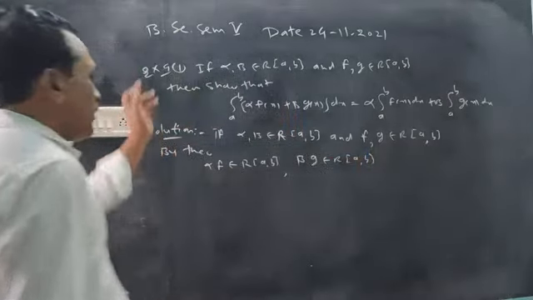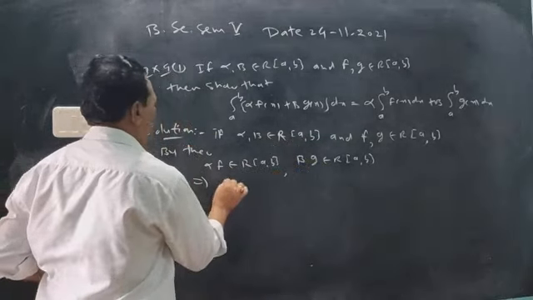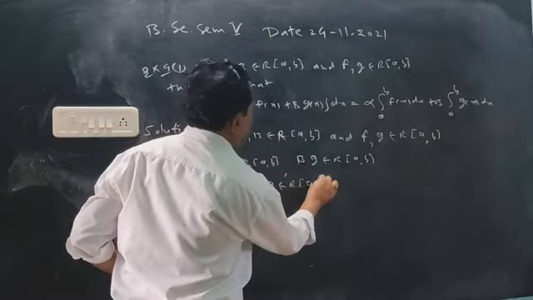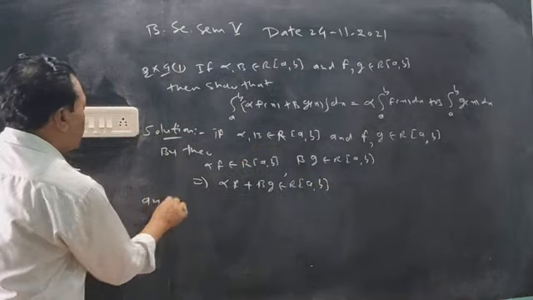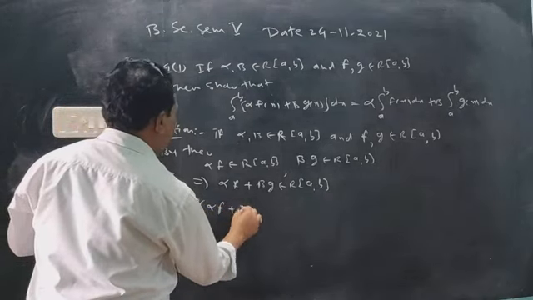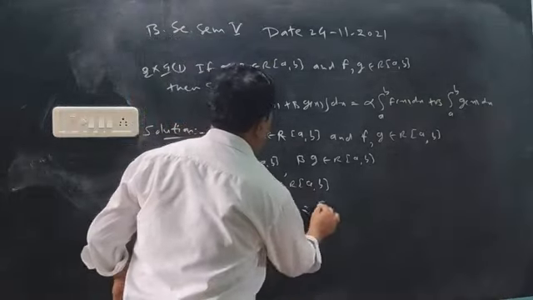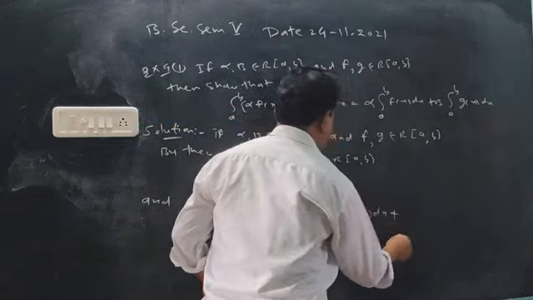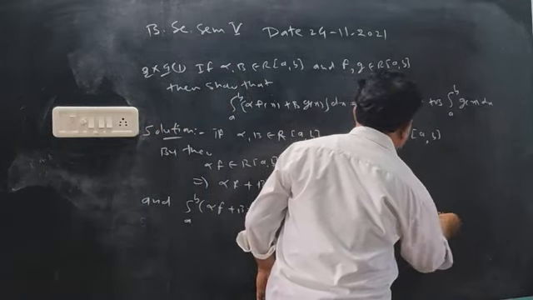Alpha any constant, beta any constant. Now their addition also, again by theorem, f plus g, so alpha f plus beta g also belongs to R. And about the integration, the integration of the function alpha into f, beta into g, x dx will be equal to a to b alpha into f of x dx plus a to b beta into g(x) dx.